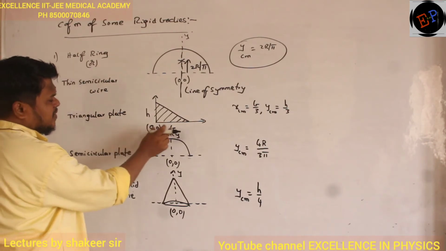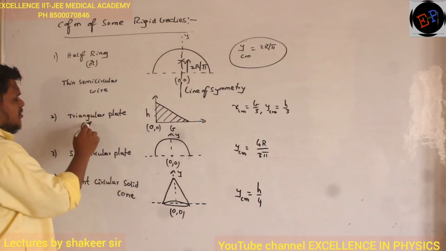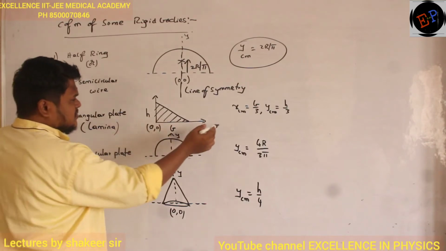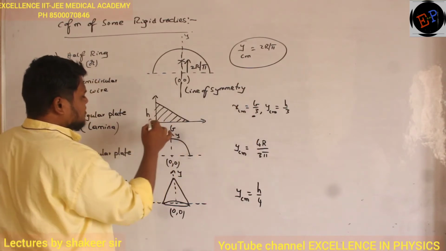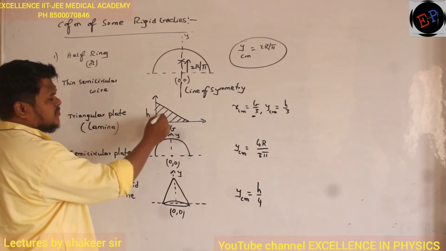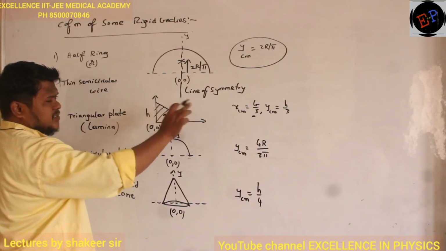Similarly, you take a triangular plate. Okay? So base of the plate is b, height of the plate is h. Triangular plate, or you can call it a triangular lamina. Then on the x-axis it is at a distance of b by 3. On the y-axis it is at a distance of h by 3. It means it will be somewhere here. So this distance will be b by 3, and this distance will be h by 3.